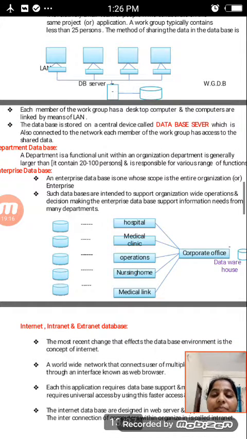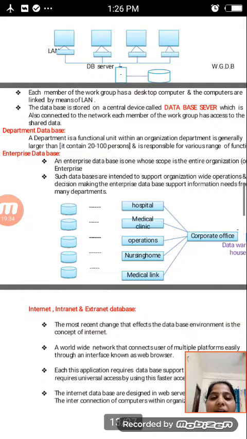In this case, the database is stored on a central server, which is called the database server, connected to the network, which is already connected to the LAN. Each member of the work group has access to the shared data. After that, the department database.